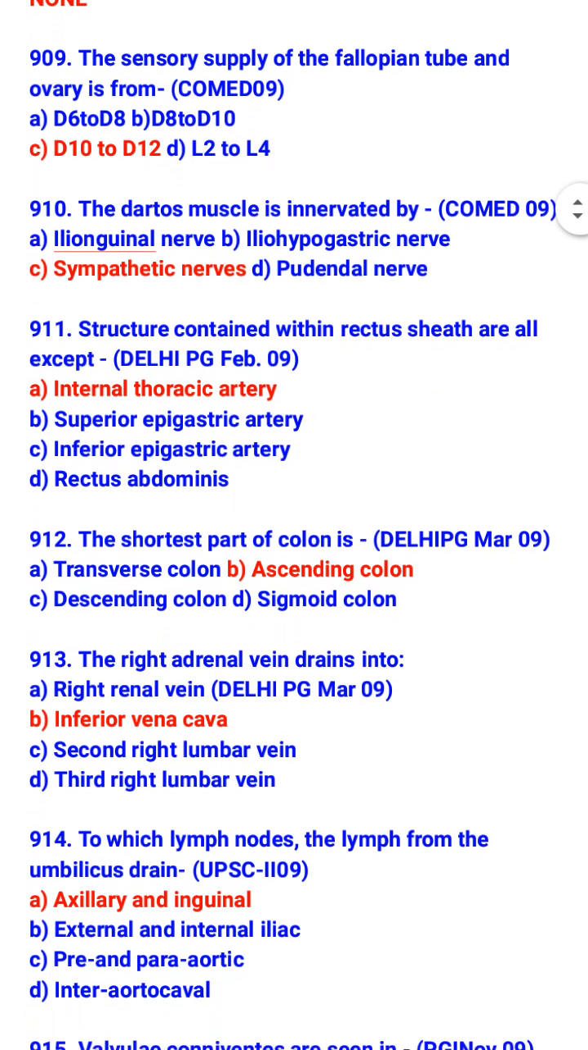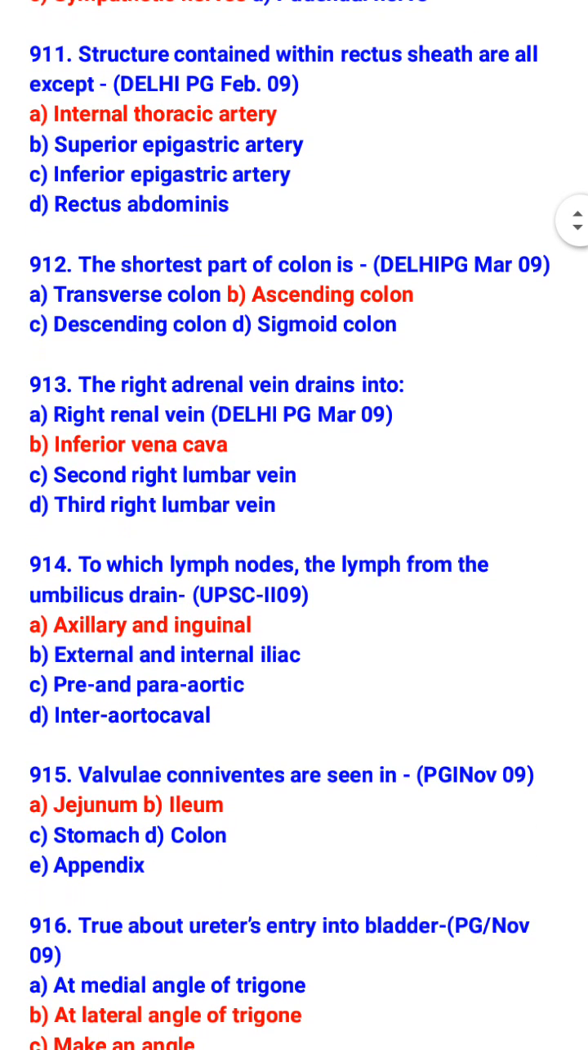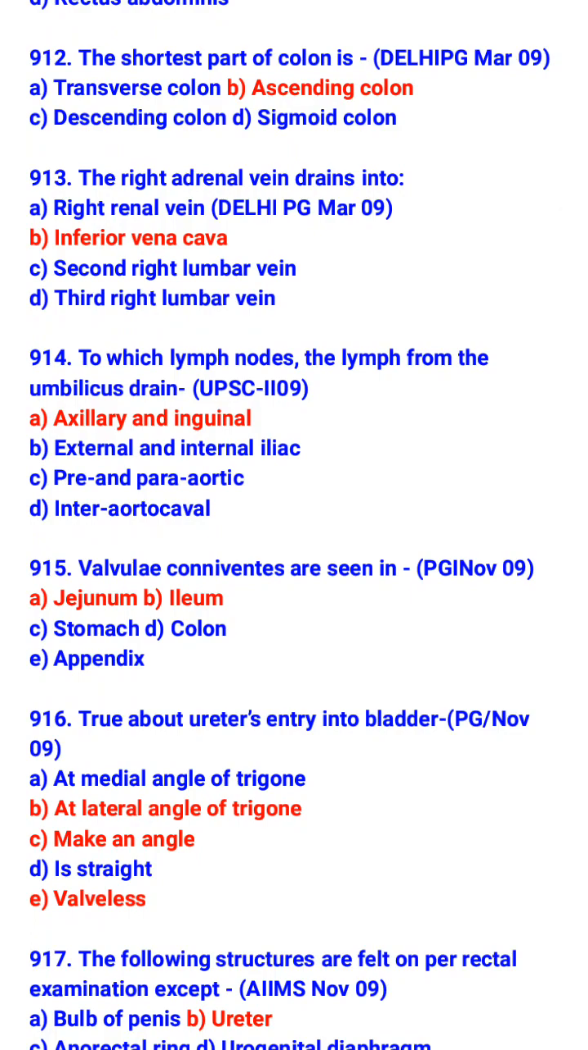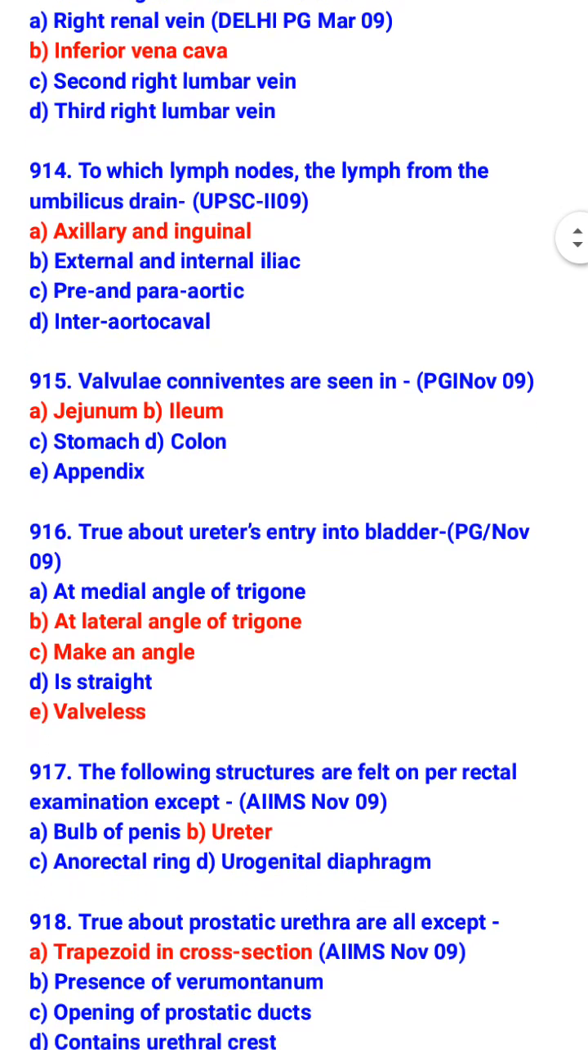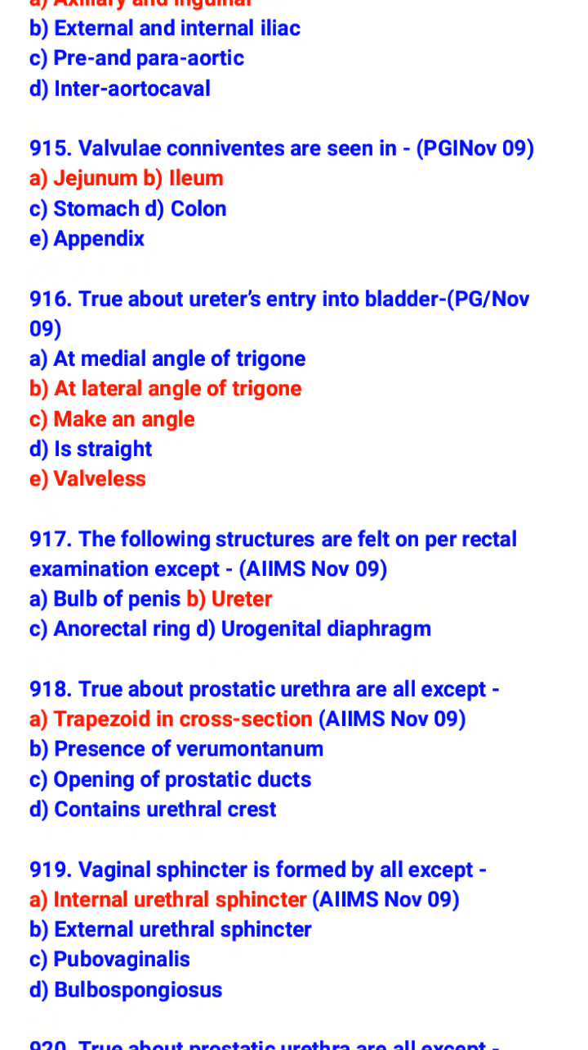The shortest part of colon is ascending colon. The right adrenal vein drains into inferior vena cava. To which lymph node does the lymph from the umbilicus drain? Axillary and inguinal. Valvulae conniventes are seen in jejunum and ileum. True about ureter's entry into bladder: at lateral angle of trigone, it makes an angle and it is valveless. The following structures are felt on per rectal examination except ureter.